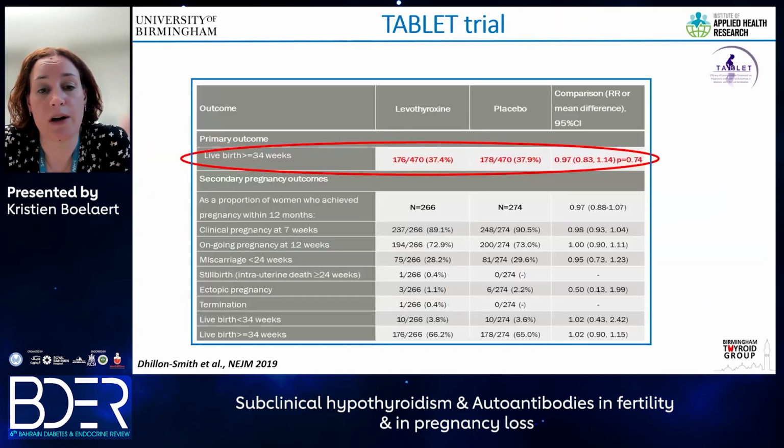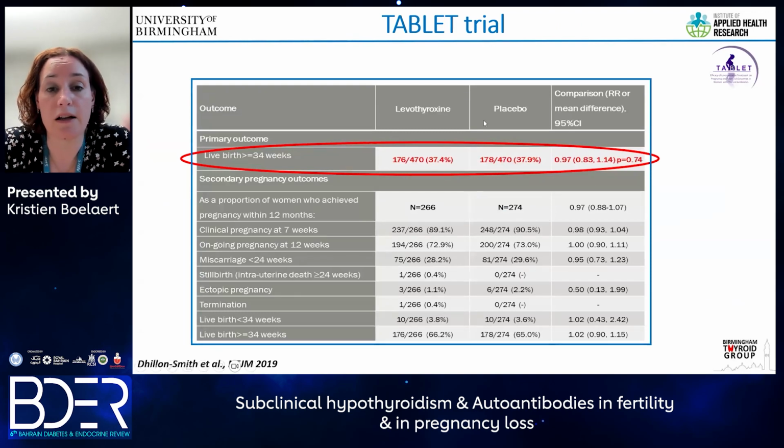So in the TABLET trial, we randomized 960 women to receive either levothyroxine or placebo. So these are women, again, with normal thyroid function and positive TPO antibodies. The primary outcome was live birth at a minimum of 34 weeks. And this was a negative trial. We did not find any difference giving women with positive TPO antibodies levothyroxine compared to those who received placebo.